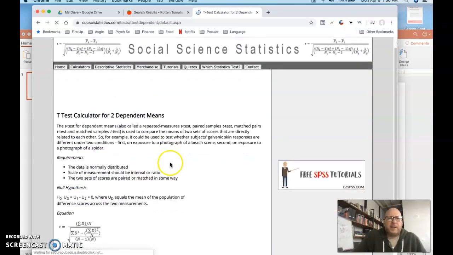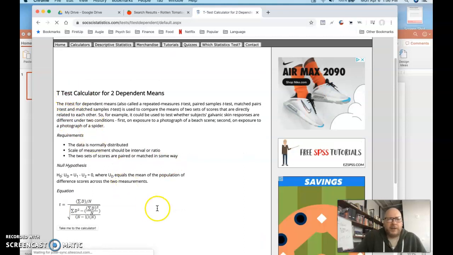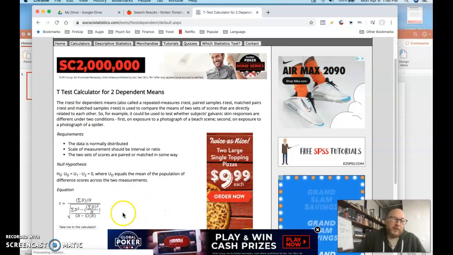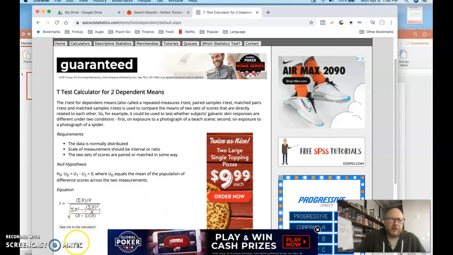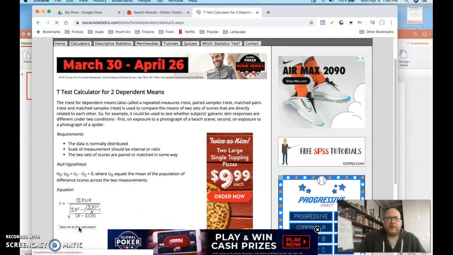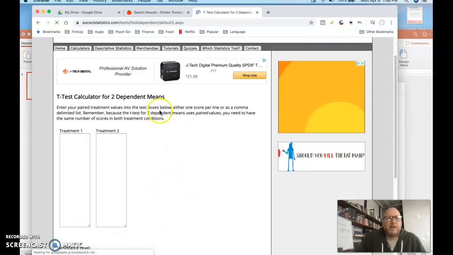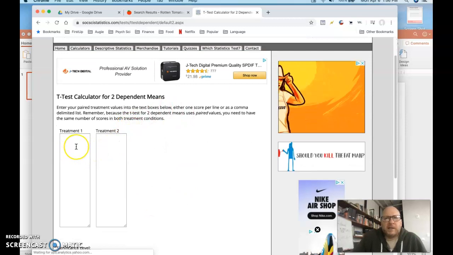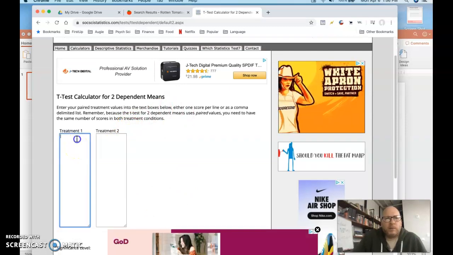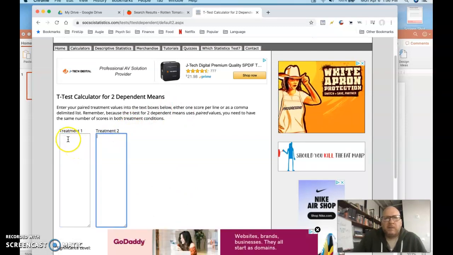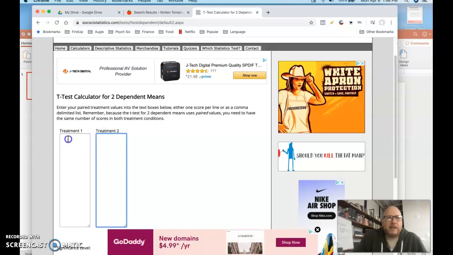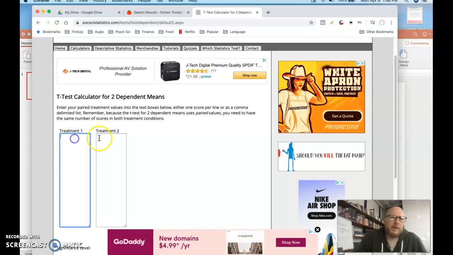Okay, so I recommend reading through the introduction. That's a good way to remind yourself how this works and what makes something a correct choice for dependent samples. Down here it says take me to the calculator, so let's go to that. All right. Instructions up here say do 1 score per line. And because it's paired values, I need to have the same number in both treatment conditions, and I need to enter these things in order.